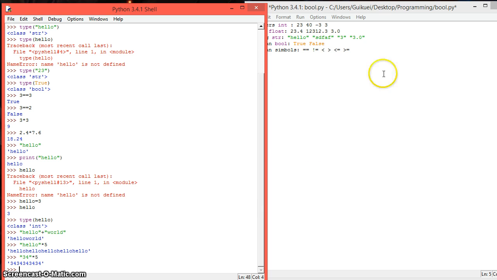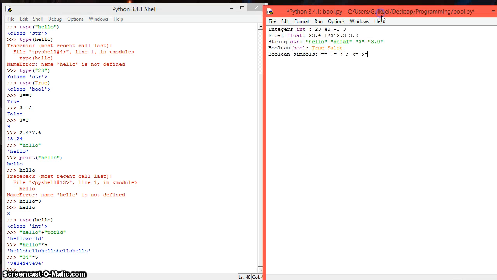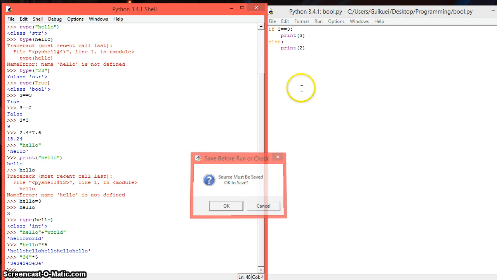Now for the Boolean type, the Boolean type is going to be useful for conditionals. So for example, if 3 is equal to 3, we want to print 3, else I'm going to print 2. So I run this program, save it.